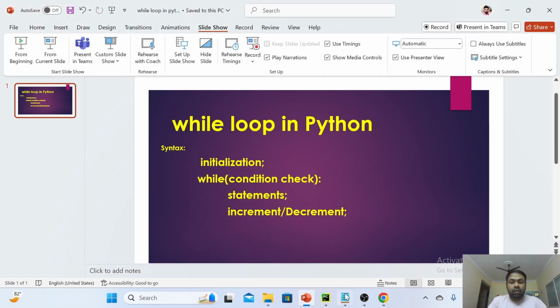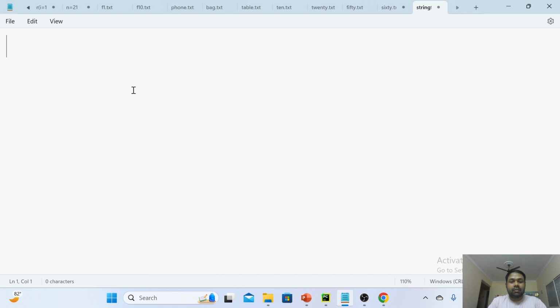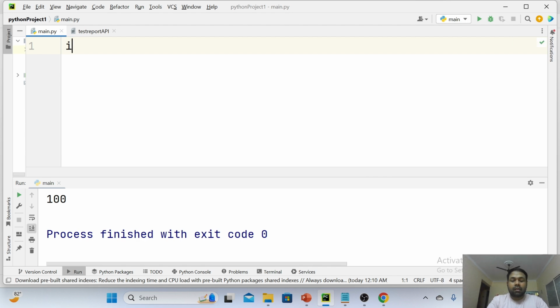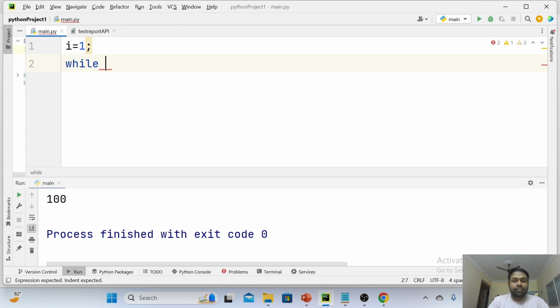Now let me take one example. I equals 1, which I call initialization, while I less than or equals to 10.